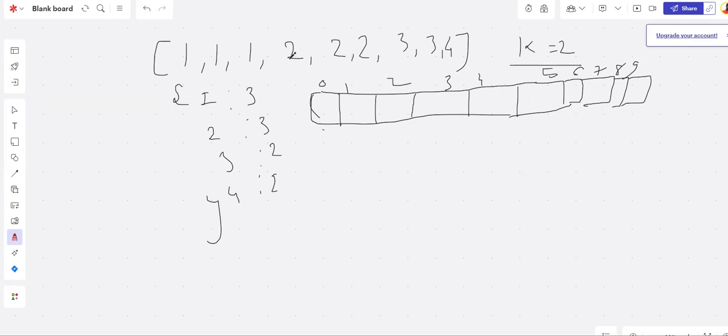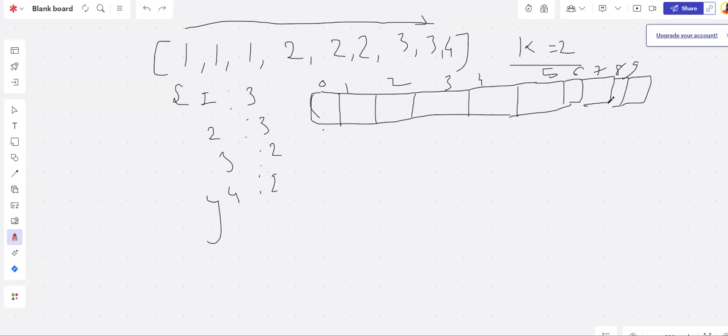Now, one of the scenarios could be, let's say every number is the same number and it has been repeated a number of times. So if the total length is 9, then 1 can occur 9 times, or 2 can occur 9 times, or 4 can occur 9 times. Whatever the frequency of that element is, we can just store our number with that frequency. So if 1 came 9 times, 1 will be stored here.